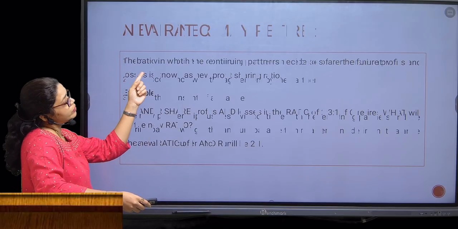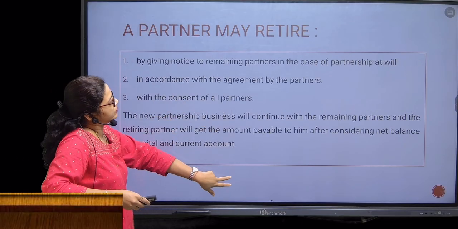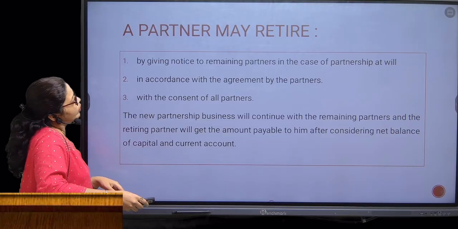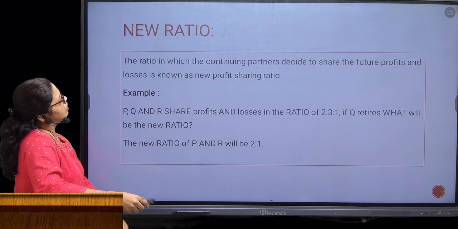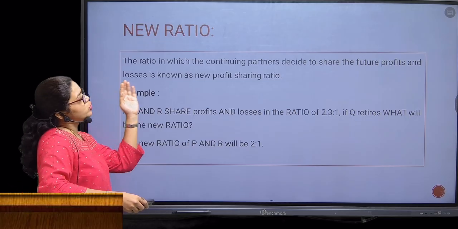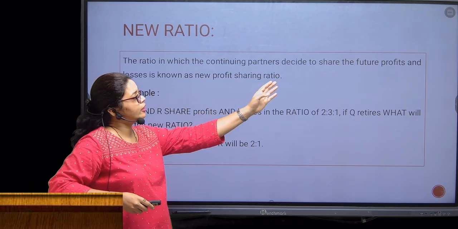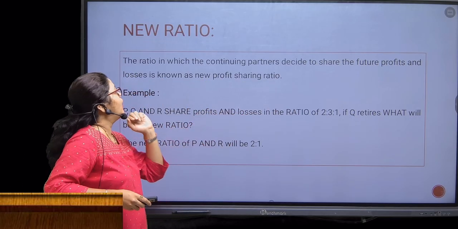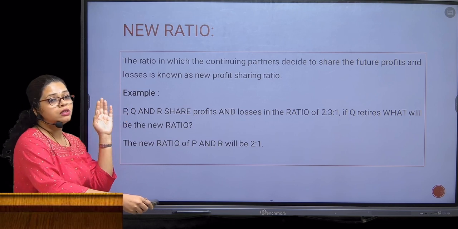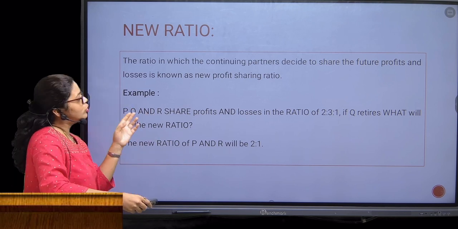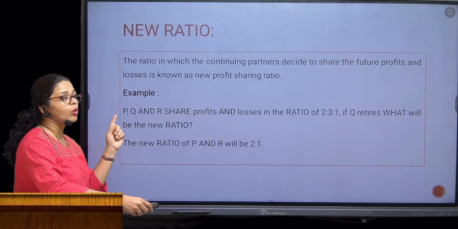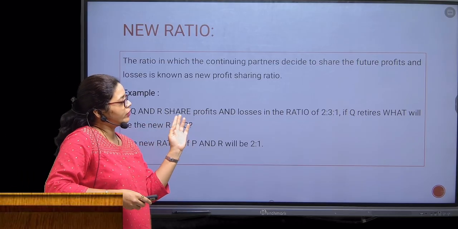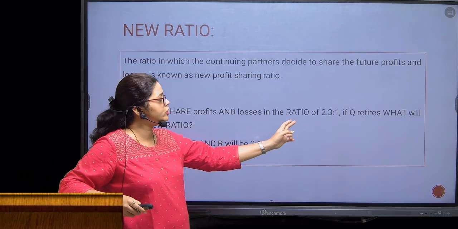The ratio in which the continuing partners decide to share the future profit and losses is known as the new profit sharing ratio. We can understand this with the help of one example. P, Q, R are partners sharing profit and loss in the ratio 2:3:1.